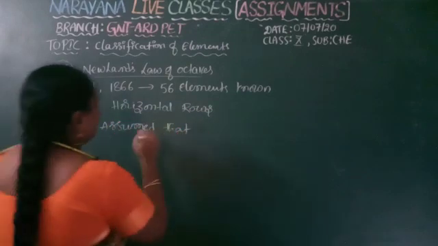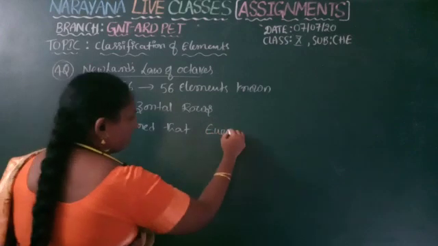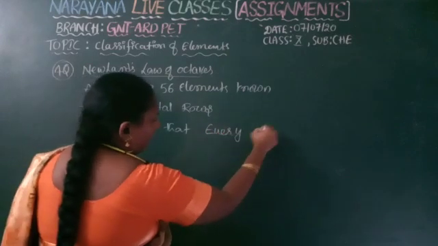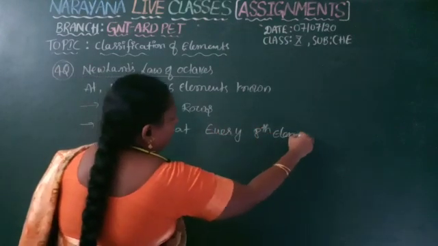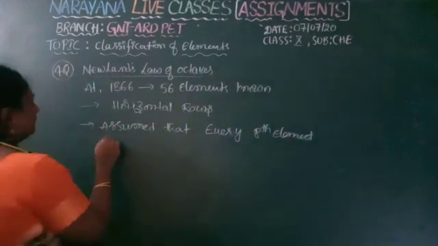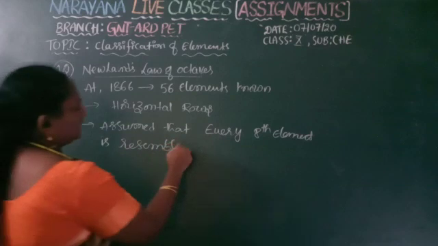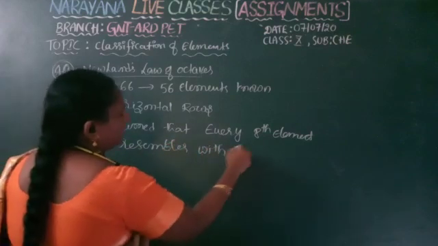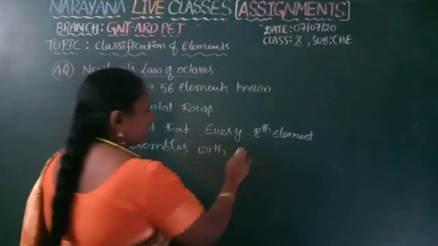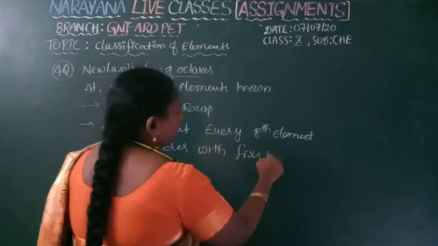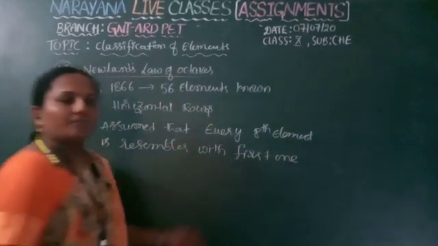every eighth element resembles the preceding first element. First one resembles with the first one.